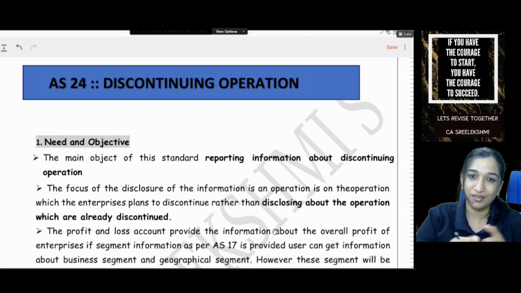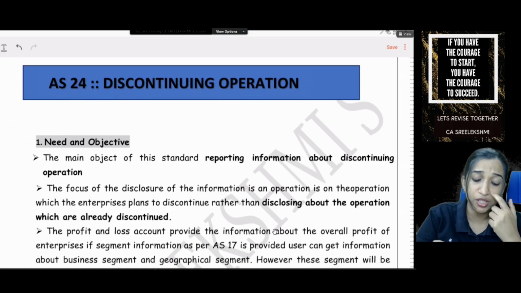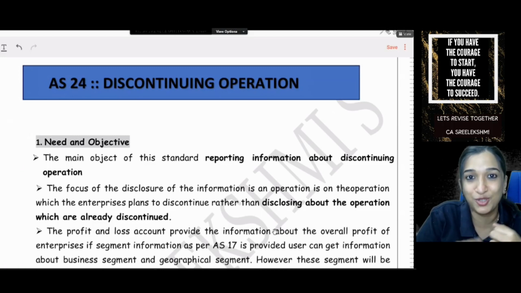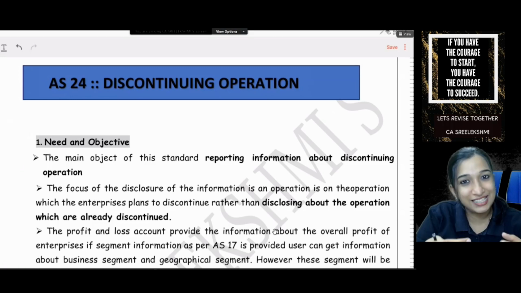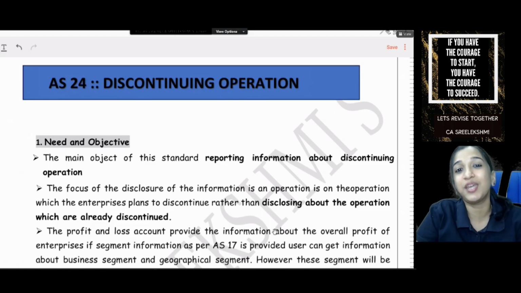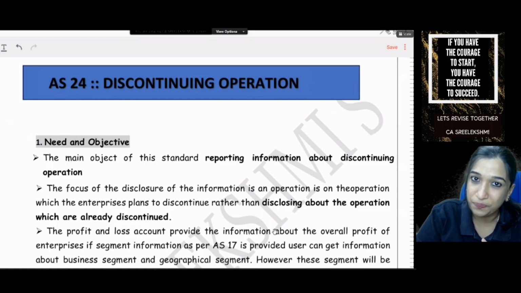See, as a student, before studying any accounting standard, it is very important to understand why I am doing the standard. Why AS24? Don't say it's because it's in my syllabus. No. Practically, you are a professional student. So practically, what is the importance of AS24?